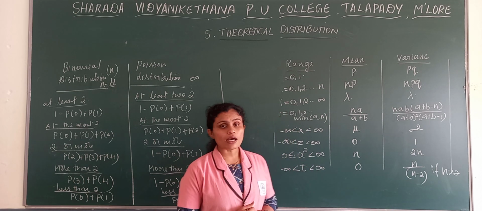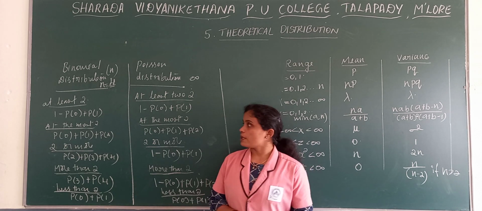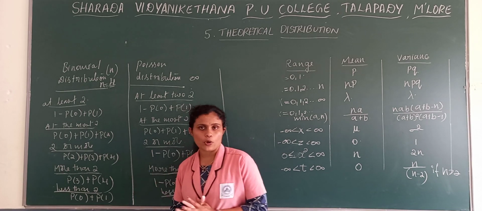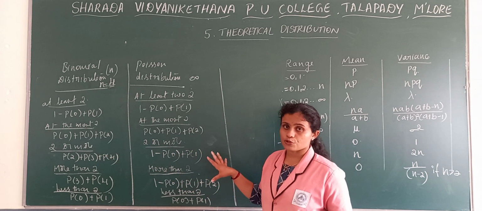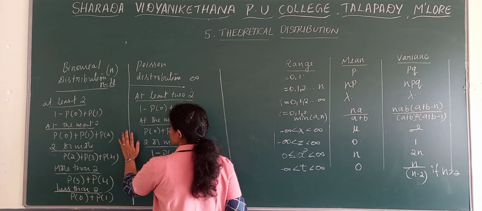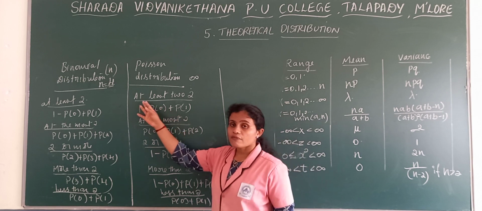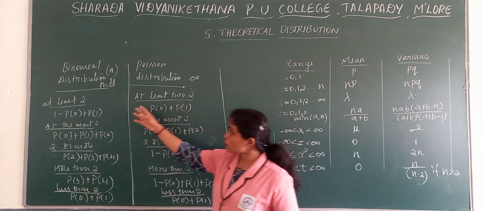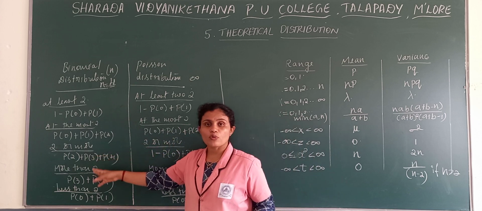Here we have gone through the features of all the distributions and the word problems in case of binomial and Poisson distribution. You will be confused in case of binomial and Poisson distribution about how to take the questions when they appear in the form of at least 2, at most 2, and 2 or more than 2.